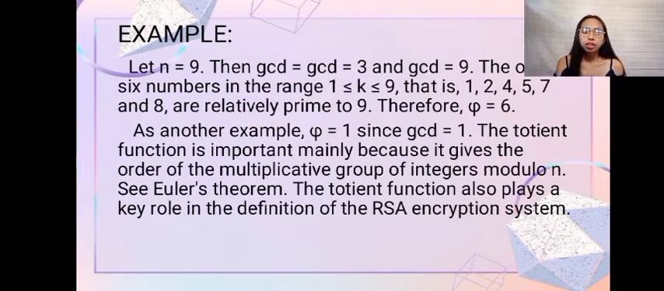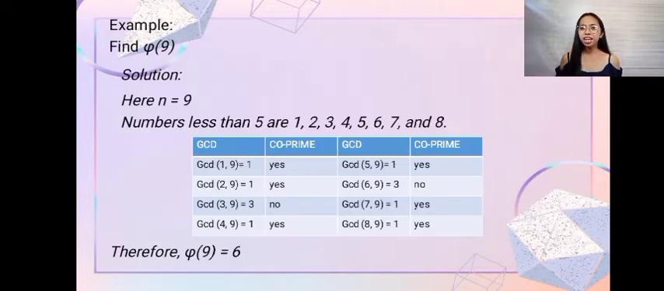Now, I will show you a table para mas maintindihan nyo, no? But before that, let us discuss first another example. Another example is phi(1) is equal to 1, since the GCD is 1. The totient function is important mainly because it gives the order of the multiplicative group of integers modulo n. Okay, so now I will present to you an example, yung ginamit natin kanina, yung n is equal to 9. So here, the example says, find phi(9).